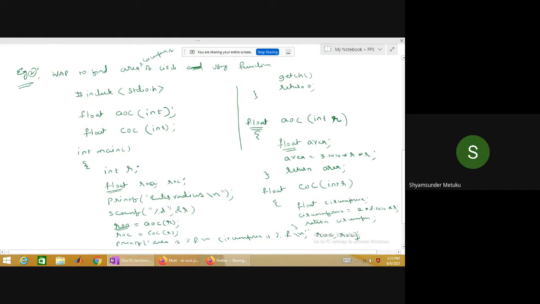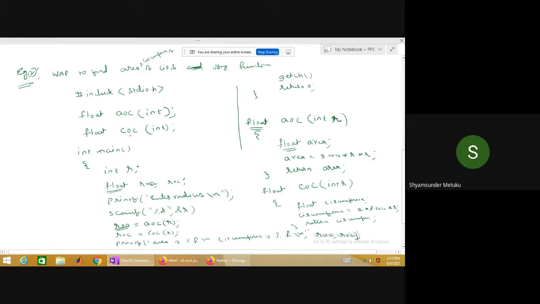Now, let us start scanning the program in the first version. Hash include stdio.h takes care of the function prototype for printf and scanf. Then float AOC within the parameter list has only one variable, which is integer. The return type is float. For the second function also, the return type is float.